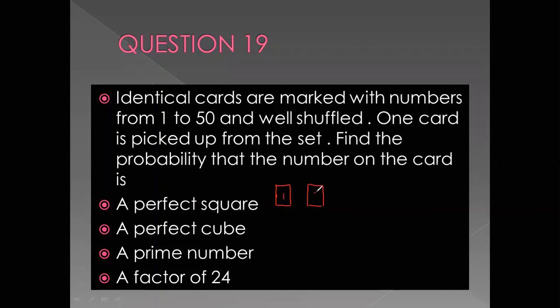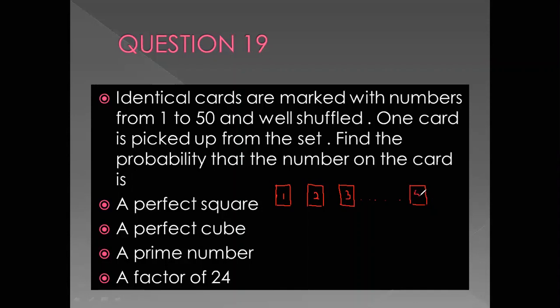Here it is written 2. And one more card is there which is having the number 3 on it. So there are cards which are numbered till 50, children.